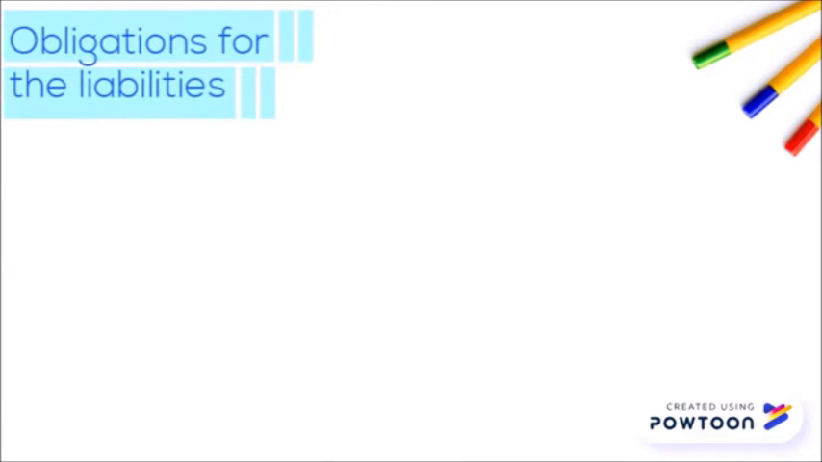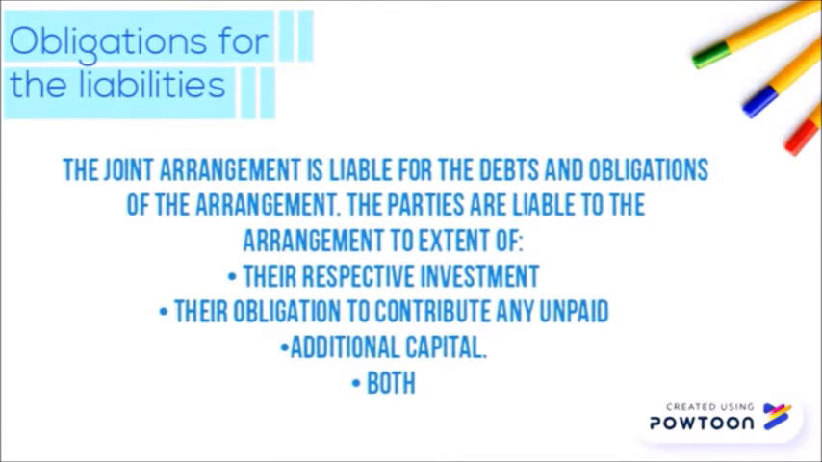The obligation for the liability. The joint arrangement is liable for the debts and obligations of the arrangement. The parties are liable to the arrangement to the extent of, first, their respective investment, second, their obligation to contribute any unpaid capital, third, additional capital, and fourth, both.